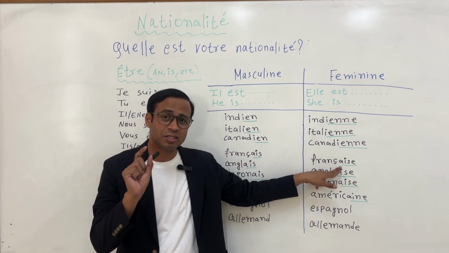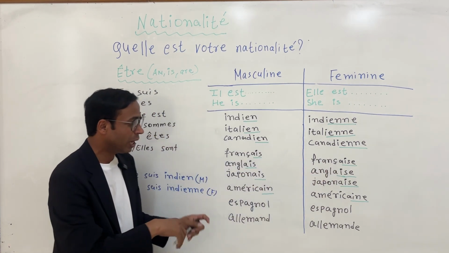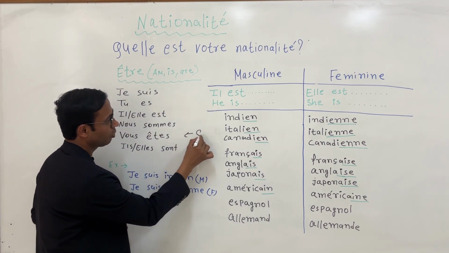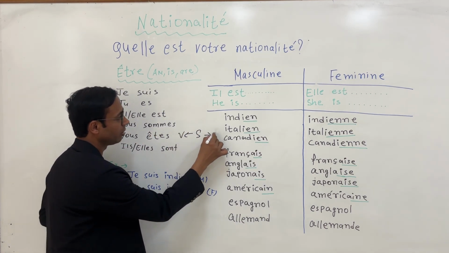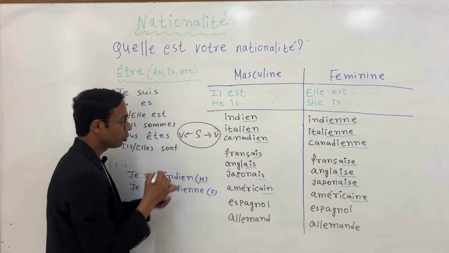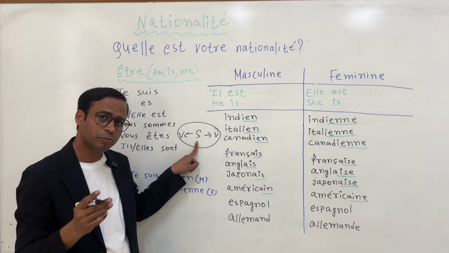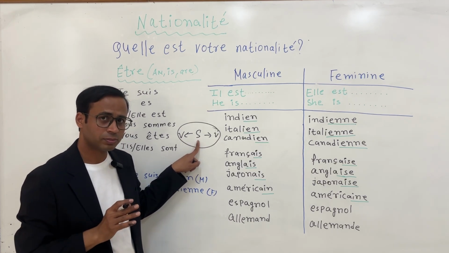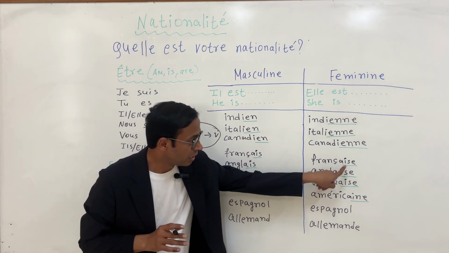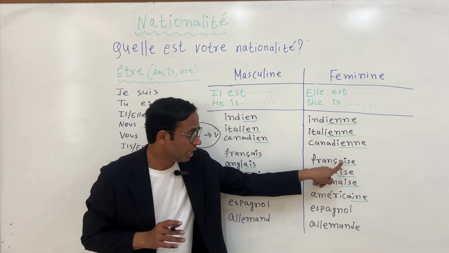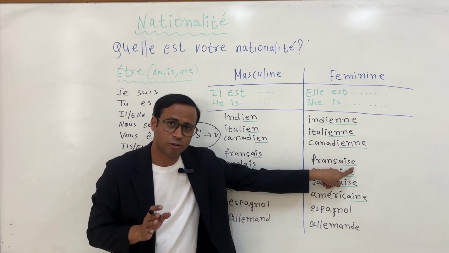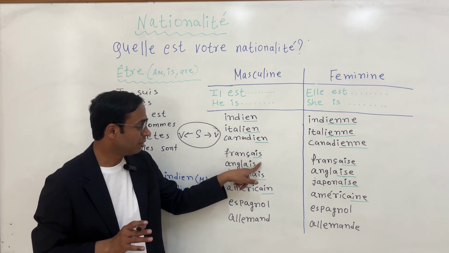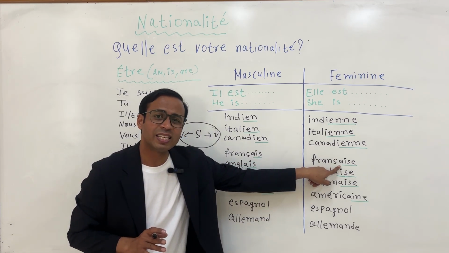Why am I pronouncing a Z sound? Whenever you have a single S between two vowels, then S is pronounced as Z. You can see here, S is in between two vowels, I and E, both are vowels. So that is why I am pronouncing Z. Français becomes française.